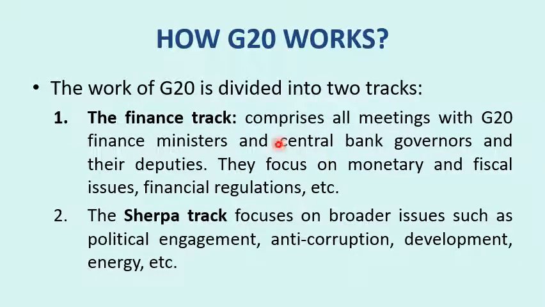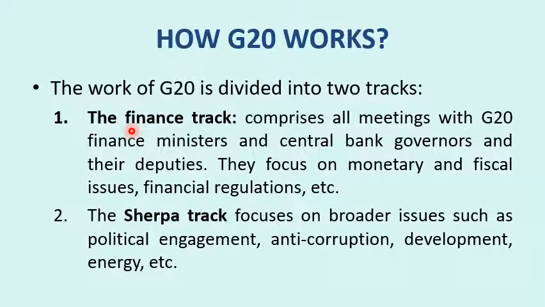So we'll discuss how G20 works. G20, the finance track. It means first why they formed in 1997, how finance ministers and central bank governors attended. That is called the finance track. It is a platform where they discuss monetary, fiscal issues and financial regulations in the world. The Sherpa track focuses on broader issues like political engagement, anti-corruption, development, energy, etc. So there is a task force that is called Sherpa. There is the finance track that discusses only financial issues.